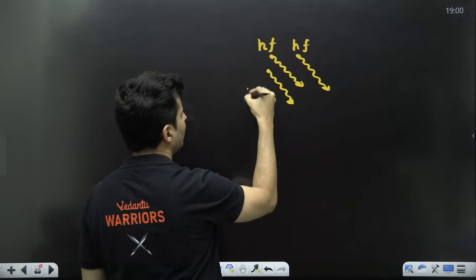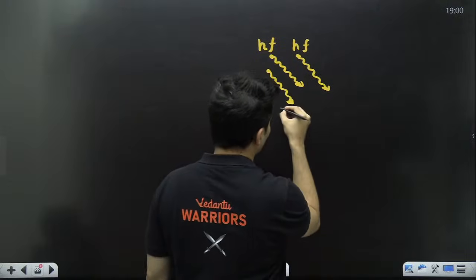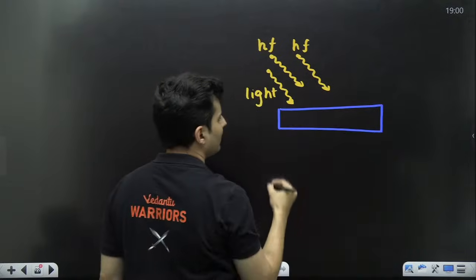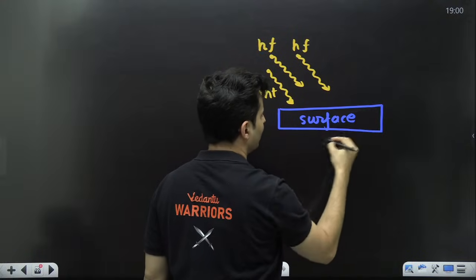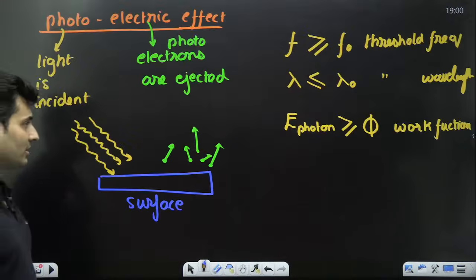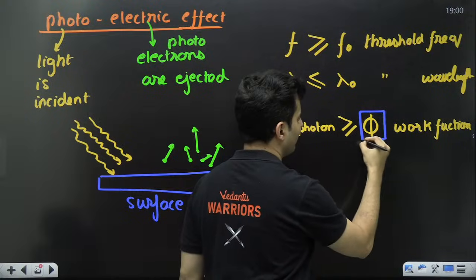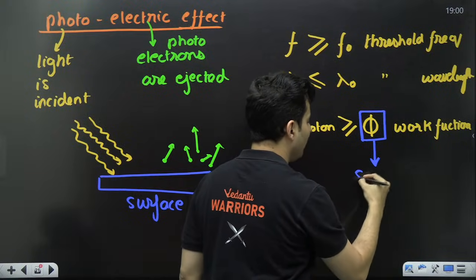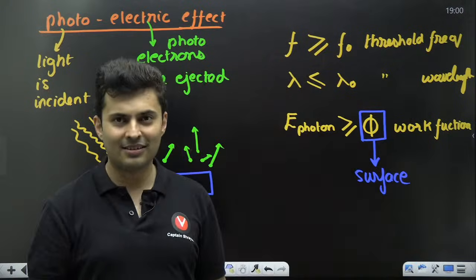This surface has its work function given by phi. You should know this work function completely depends on the surface only, not on anything else.